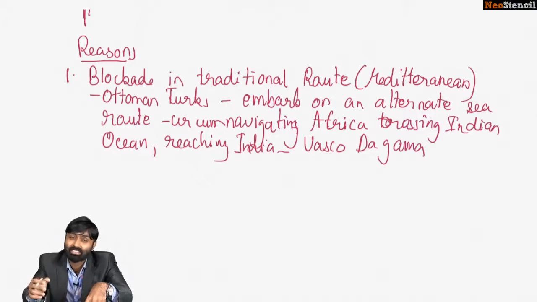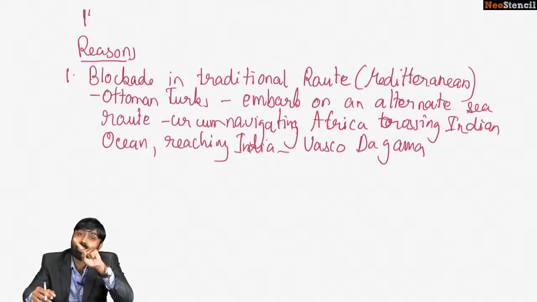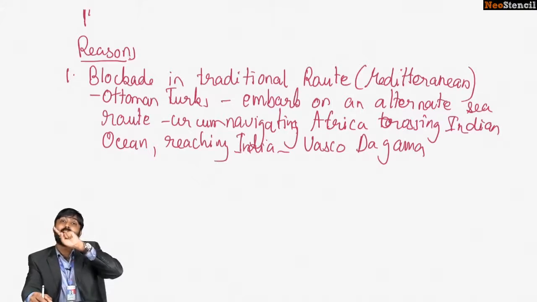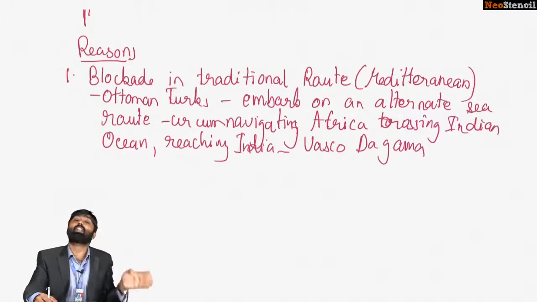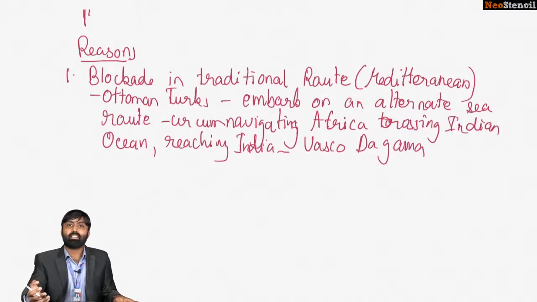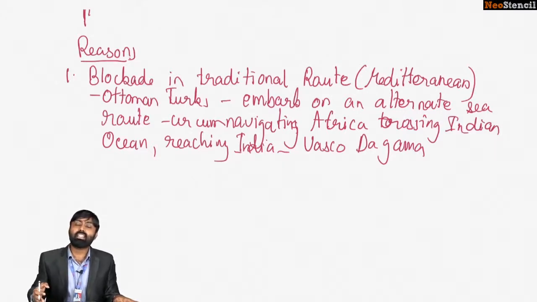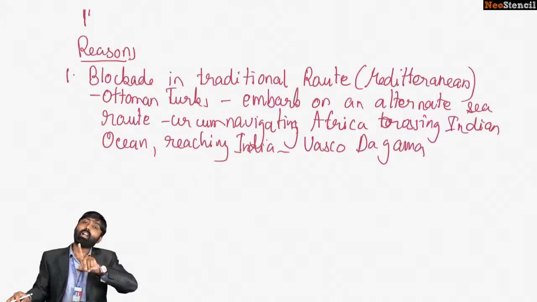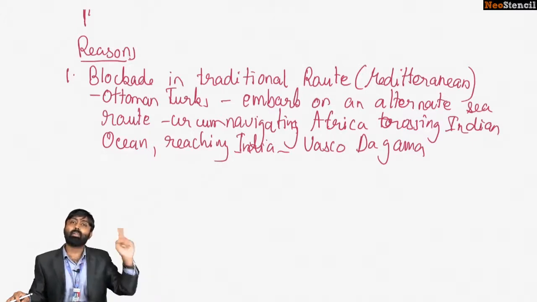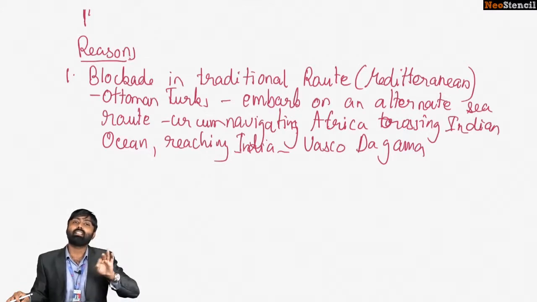Do you know that Christopher Columbus actually decided to find an alternate sea route by circumnavigating the globe? He decided to travel around the globe so as to find an alternate sea route. So he went in a different direction. Instead of circumnavigating Africa, he felt that, during that time the world was flat. So he felt that if he tried circumnavigating Africa, he would fall off the surface of the earth. So he felt that there was an alternate sea route by going in the opposite direction. That is why he decided to travel the other way and ultimately managed to discover the continent of America.